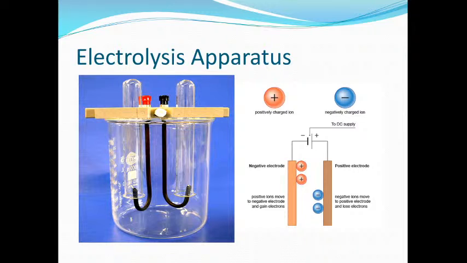Once the lead bromide cools down, once again it will become solid, and then once again it will become a non-conductor, because there will be a strong electrostatic force of attraction between cation and anion. So, we need to maintain it in the molten state. That is why we continue to provide what? Temperature from the bottom, so that we always ensure that the lead bromide is in a molten state.